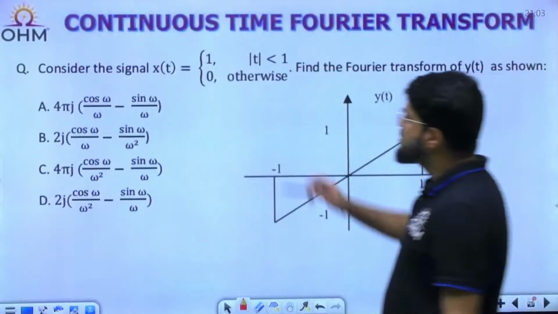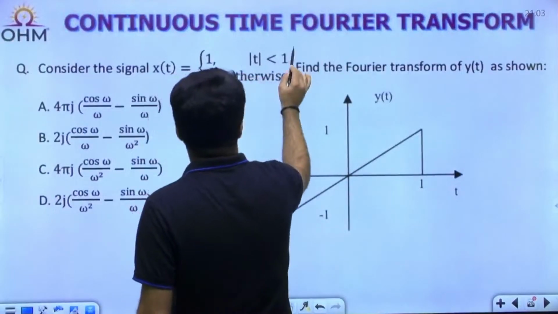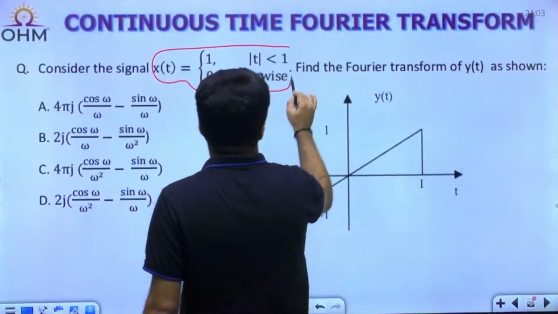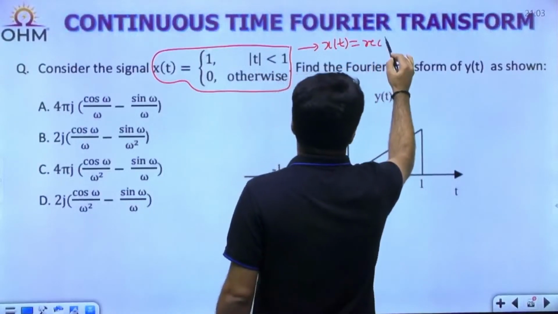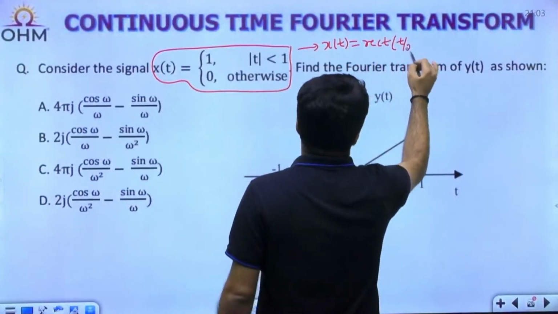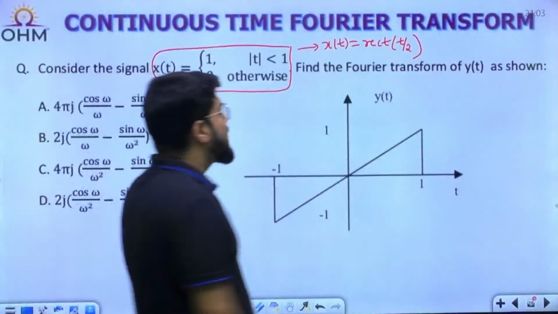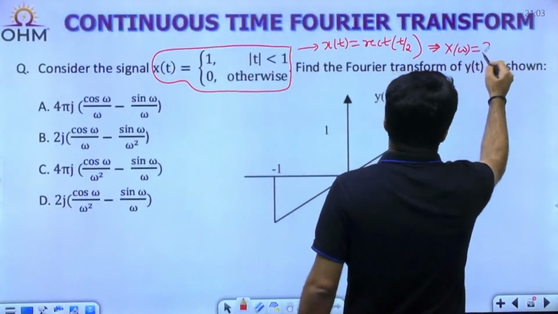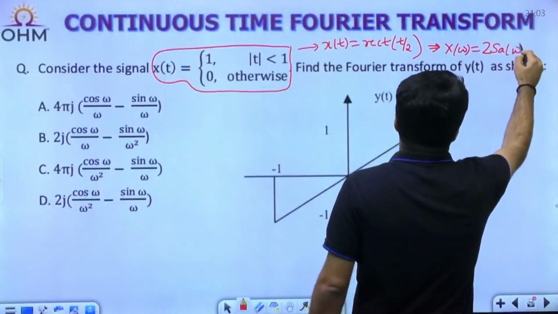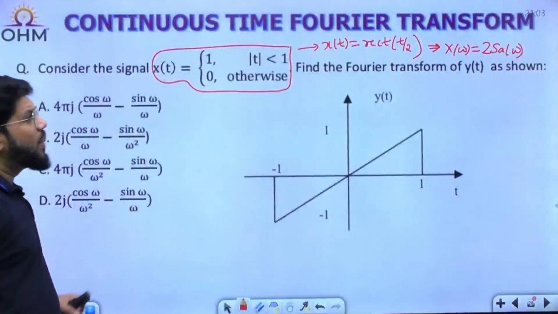Now again see what is this signal doing here. This is again the same signal x(t) equal to 1 for mod t less than 1. That means it is a rectangle signal, rect of t by 2. Already explained, rect of t by 2. And if x(t) is rect t by 2, again let us use the result 2 sampling omega.